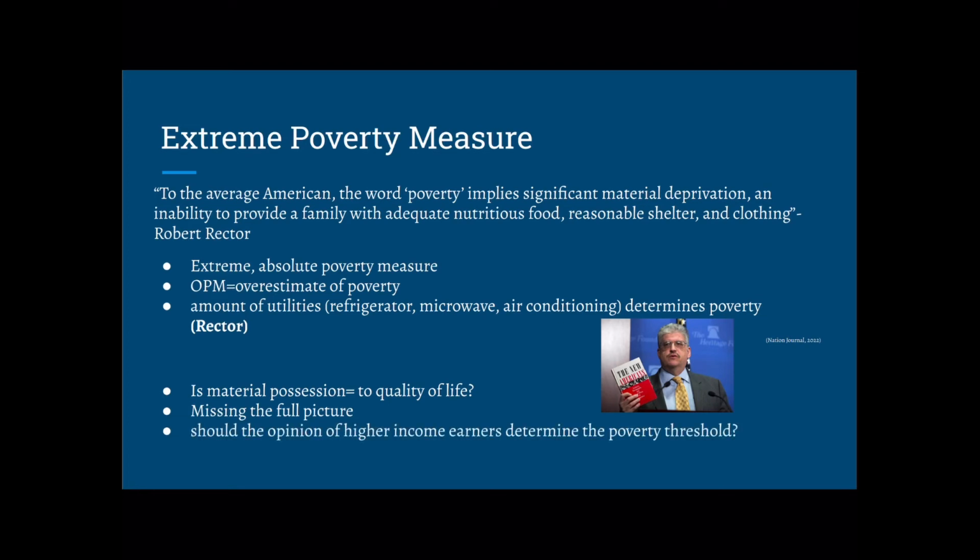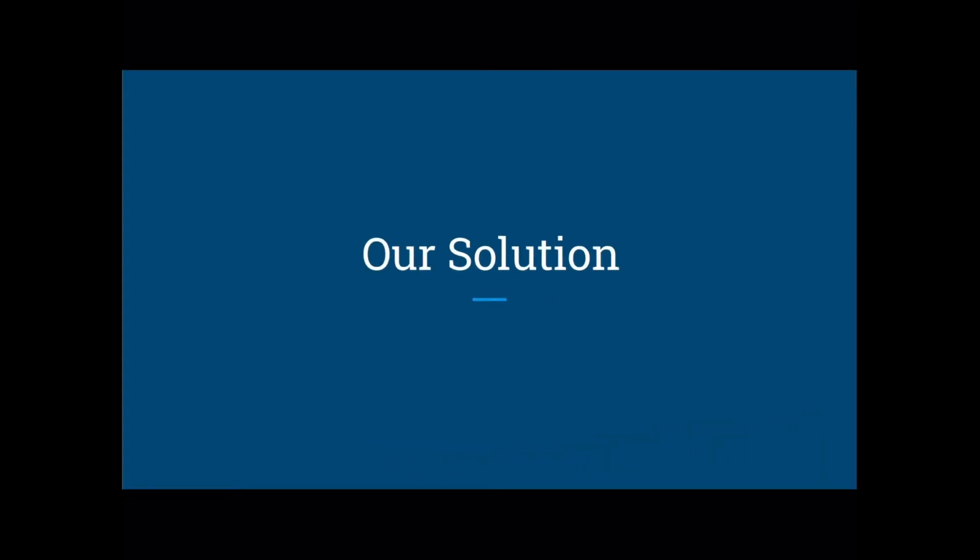The cheapest available housing oftentimes already comes with amenities. People may still be struggling to afford rent or even to fill the fridge with food. The majority of Americans who have not lived in the conditions of poverty should not be the ones to determine what is "quote-unquote" enough to get along and to have a good quality of life. This extreme poverty measure completely neglects an essential human right, freedom of choice. An individual can possess a microwave and refrigerator and yet not have agency over their lives based on limited external resources. So should this person truly be considered not experiencing poverty?